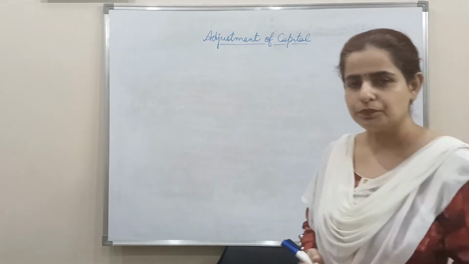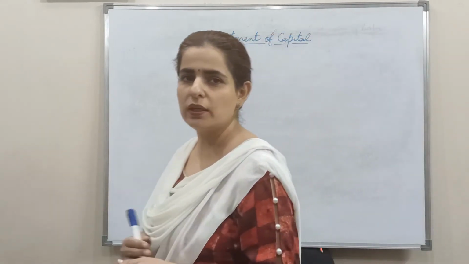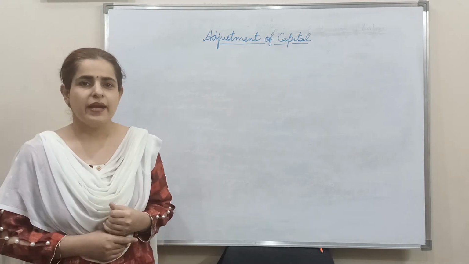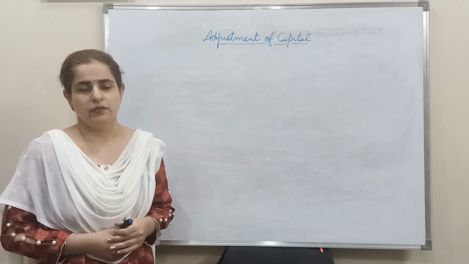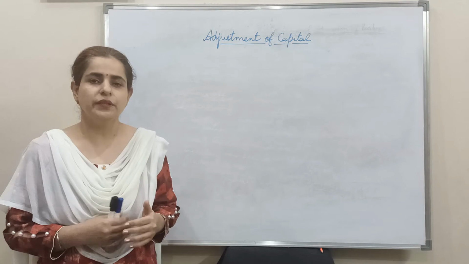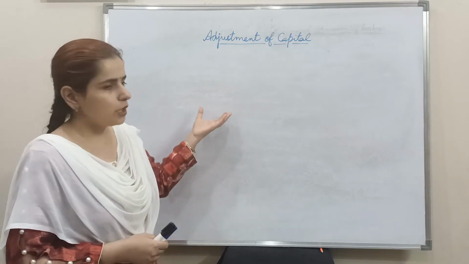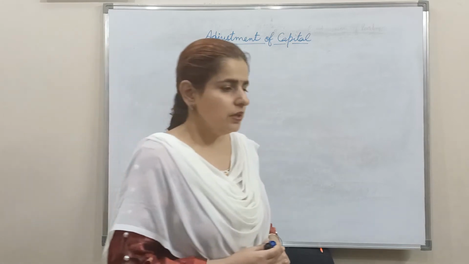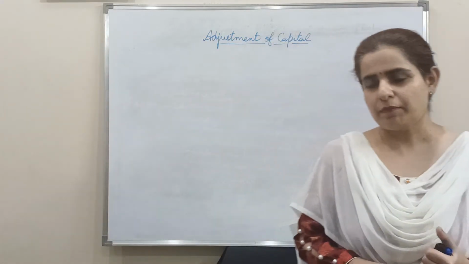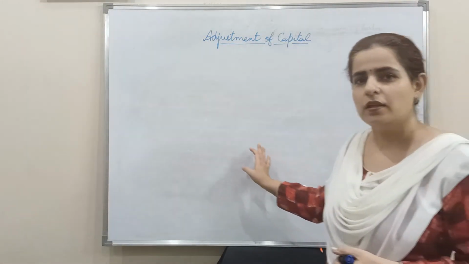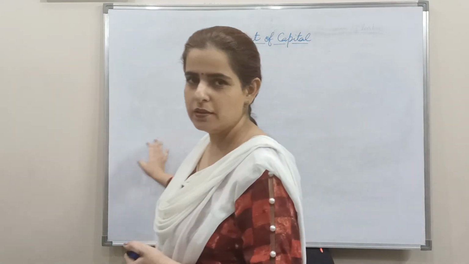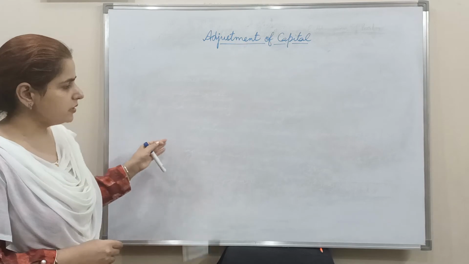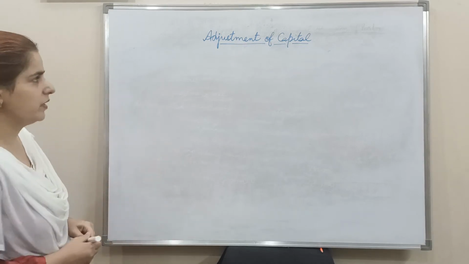What they will do? They will divide the total capital of the business in the ratio 3:1 and then adjustment will be made accordingly. So now that adjustment, how that adjustment is to be made, that is the topic for today. We will be discussing here that point. Now this adjustment of capital topic, adjustment of capital of the partners can be done in two different ways. So we will be discussing those two different ways one by one.